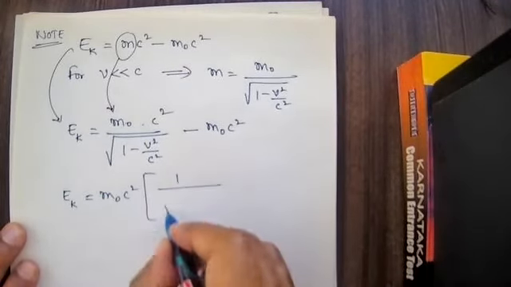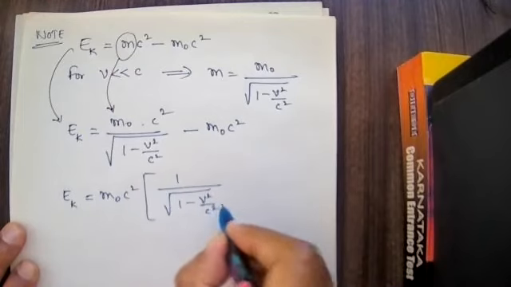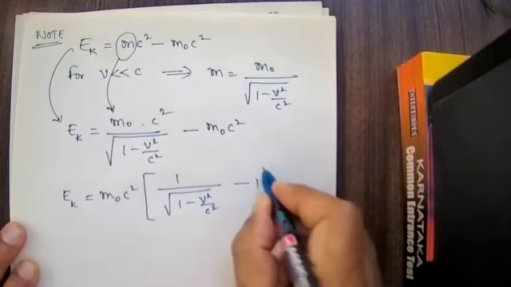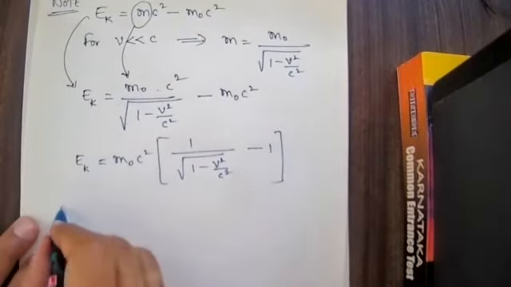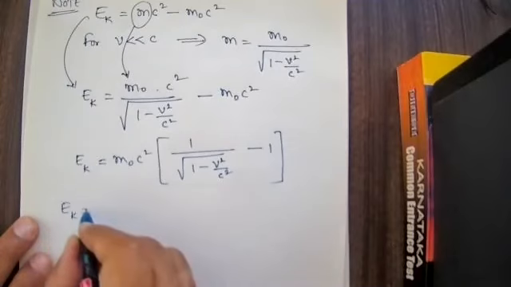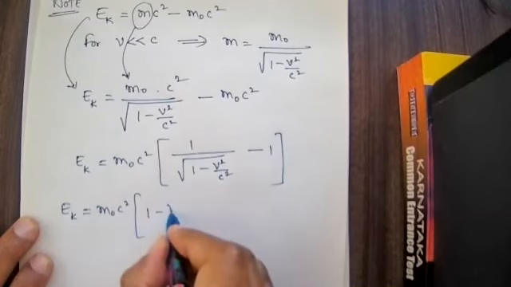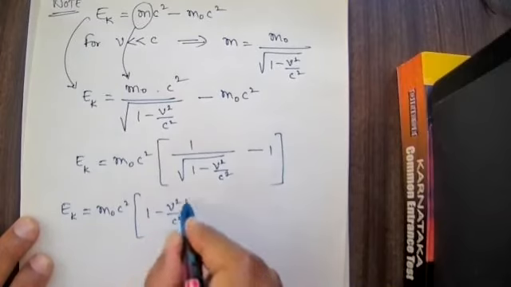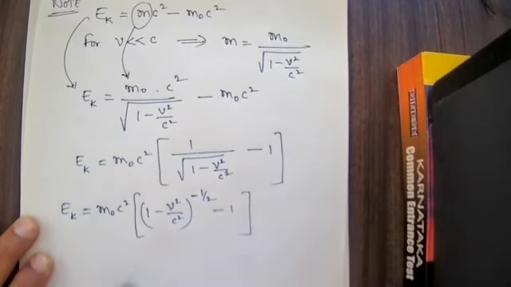Remaining, the square root in the denominator, 1 minus v square by c square, minus 1. Taking it to the numerator, Ek is equal to m naught c square times 1 minus v square by c square raised to the power minus half, minus 1.